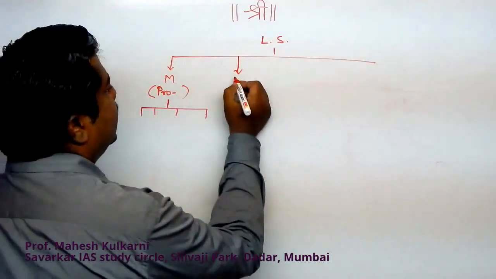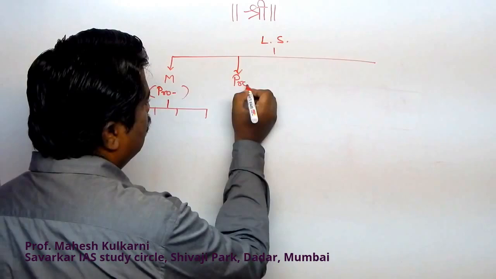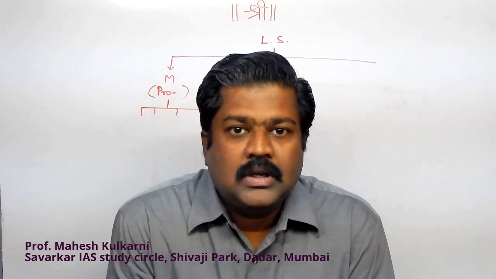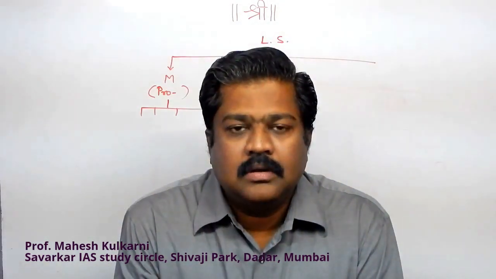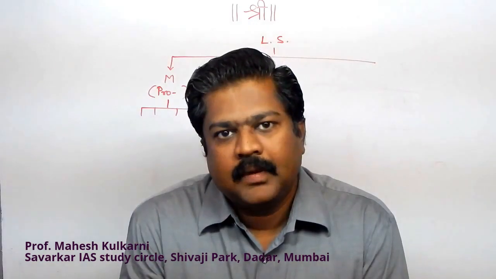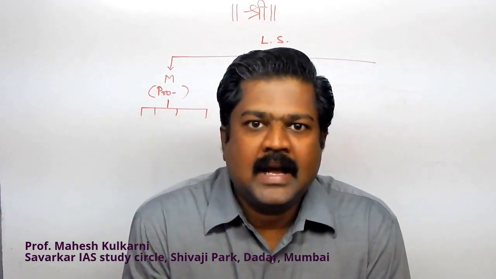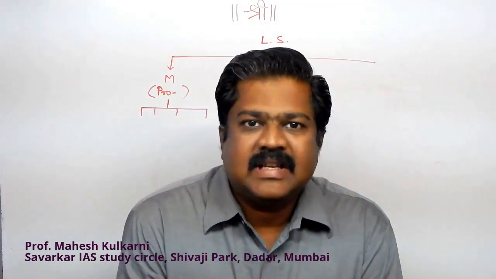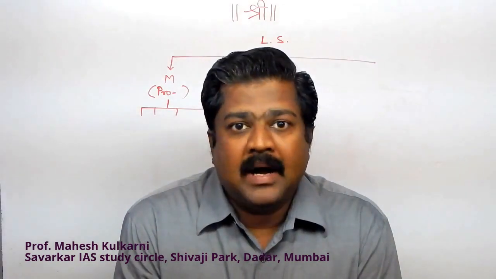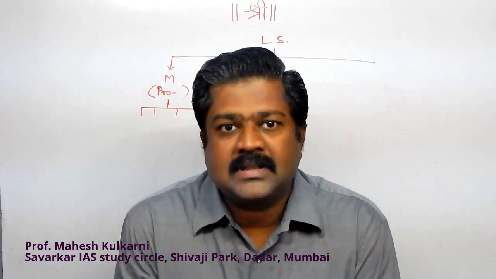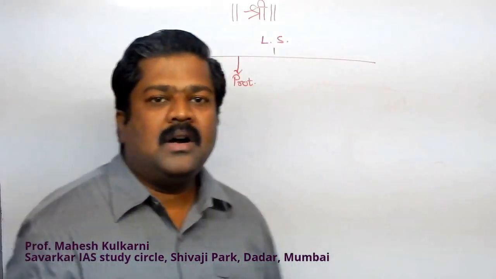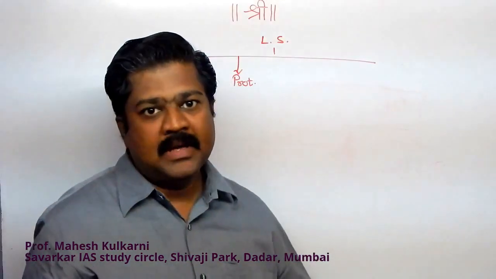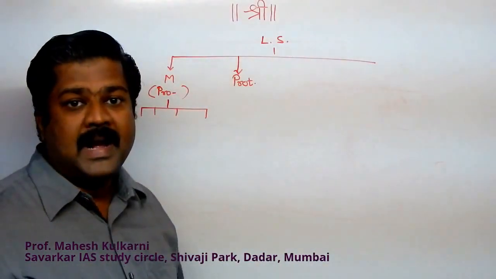The second kingdom we call Protista, where unicellular organisms are there. Like we discussed Euglena, Chlorella, all these are considered in this category. Even amoeba, Entamoeba histolytica, Plasmodium vivax, all these are there. Earlier we classified them into kingdom Protozoa in the animal kingdom, but now we consider them as a separate kingdom, Protista.